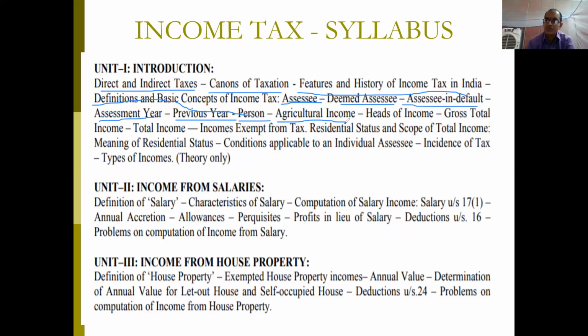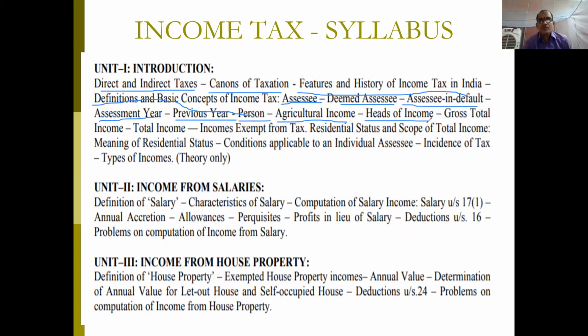Three basic conditions we have seen. And what is non-agricultural income? What are the examples of agricultural income we have seen? And heads of income. See how many heads are there according to the Income Tax Act? Five, sir. Very good. 5 heads of income are there. I am mentioning, please remember: income from salaries, income from house property, income from business or profession, then income from capital gains, and the fifth one is income from other sources. These 5 you should remember forever.